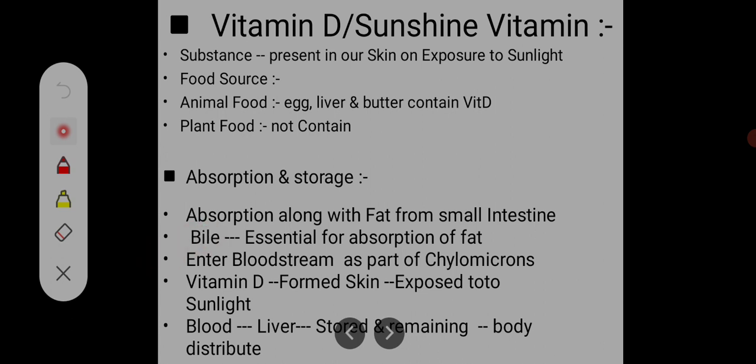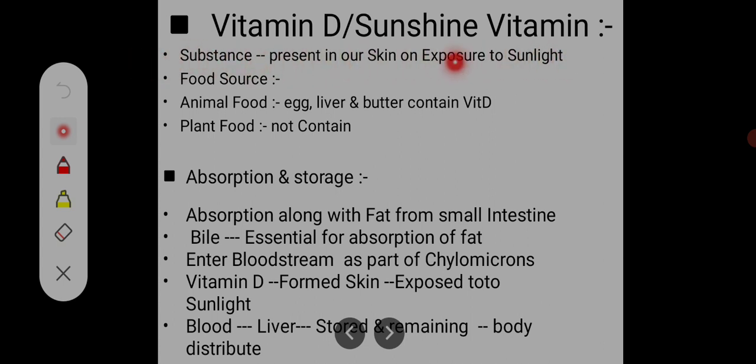Then it enters the bloodstream from the small intestine, as a part of chylomicrons, along with fat. Vitamin D is also formed in the skin when exposed to sunlight, which we already discussed.